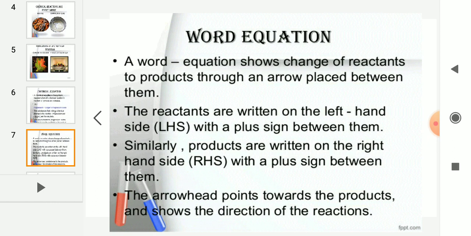First of all, let us know about the word equation. A word equation shows the change of reactants to products through an arrow placed between them. The reactants are written on the left hand side with a plus sign between them. Similarly, products are written on the right hand side with a plus sign between them. The arrowhead points towards the product and shows the direction of the reaction. This is how a chemical reaction is represented in the form of an equation. This is called a chemical equation.